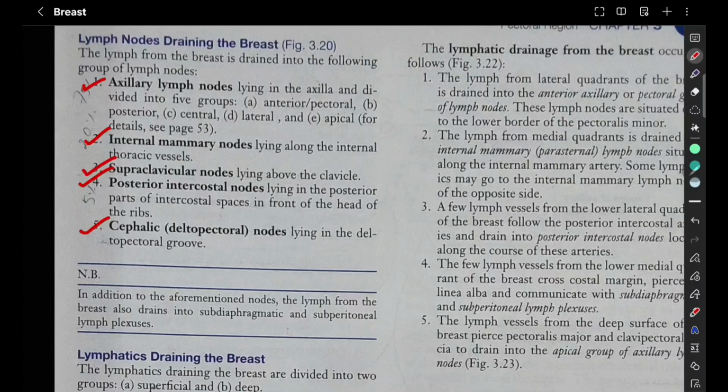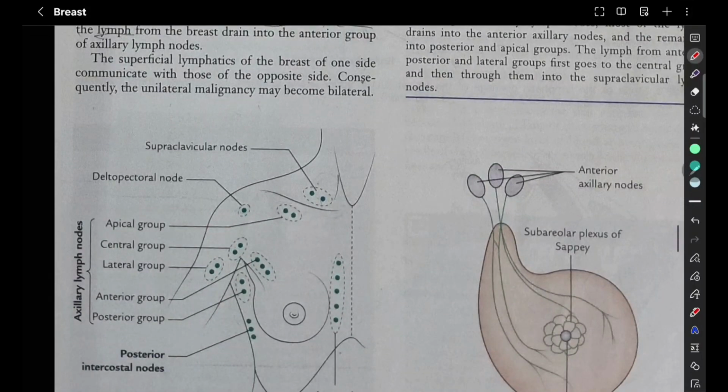One is the axillary lymph node, lying in the axilla, and it is divided into 5. So starting off with the axillary lymph nodes. In the axilla area you have, starting with the topmost, apical, central, lateral, anterior, posterior. So these 1, 2, 3, 4, 5 groups of lymph nodes come under the axillary lymph nodes.